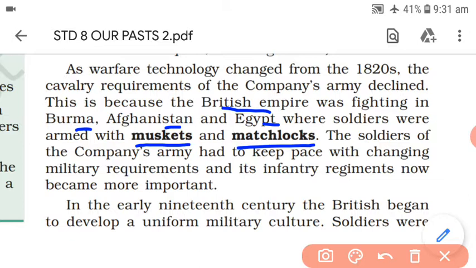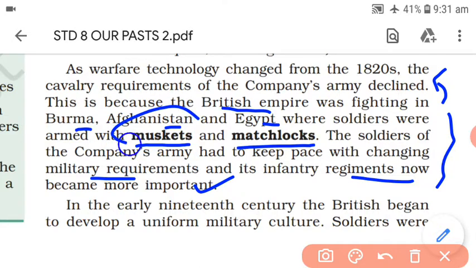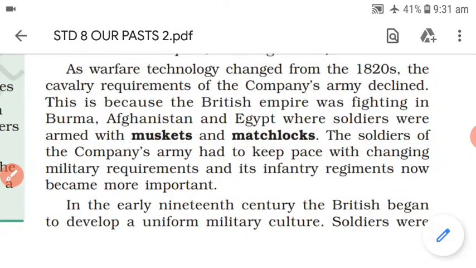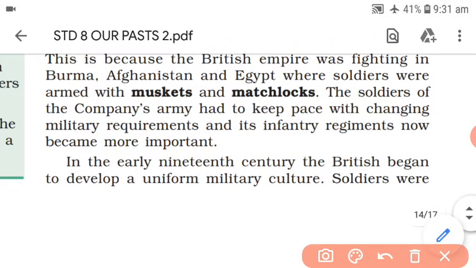The soldiers of the company's army had to keep pace with the changing military requirements, and its infantry regiments now became more important. As we have seen previously, the cavalry was not in much requirement because of these muskets and matchlocks. Matchlocks produce a very big blast, and they were also longer guns.